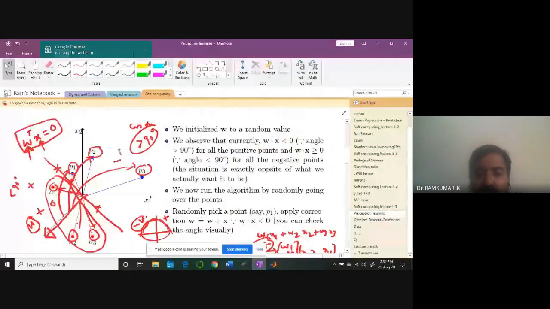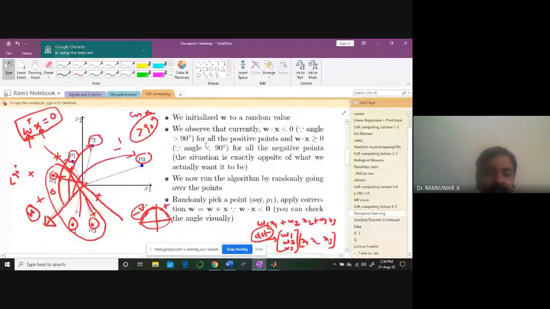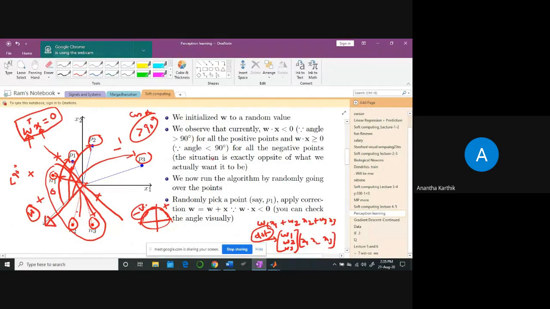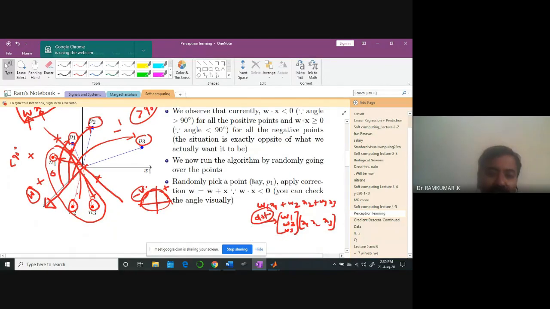Now can you repeat, Ananta Karthik? Sir? Yeah, can you understand what I said? Sir, still difficult. What I understood was we randomly pick a point and we do something with the point, x, I guess. No, we draw lines. Okay, classification lines.